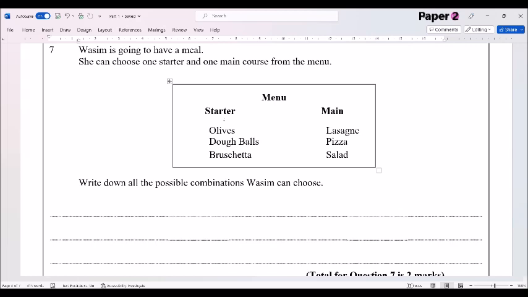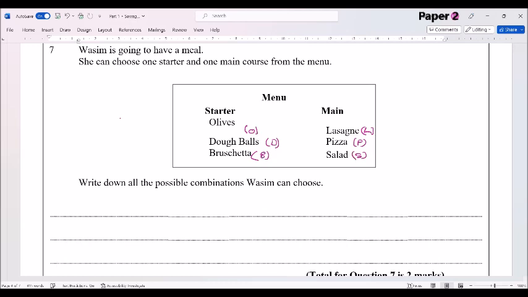So we're going to use olives, which we'll just call the letter O. Dough balls, we're going to call D. Bruschetta, which we're going to call B. Lasagna, which we'll call L, pizza, which we'll call P, and salad, which we'll call S.